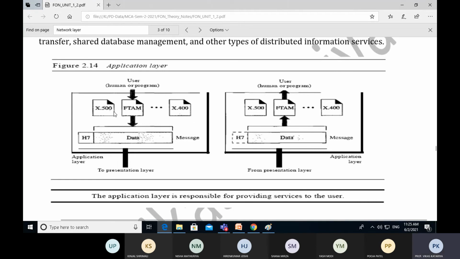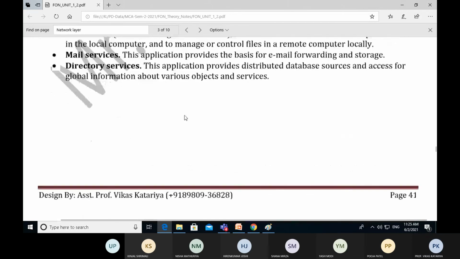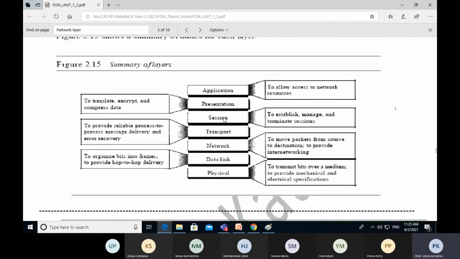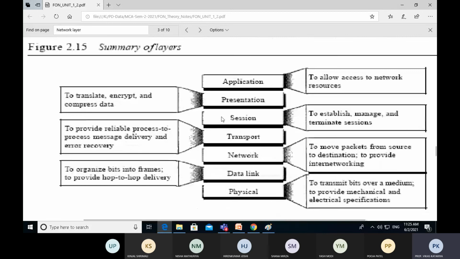We have seen so many characteristics of our layers. This is the summary of our layers. Application layer allows access to network resources.